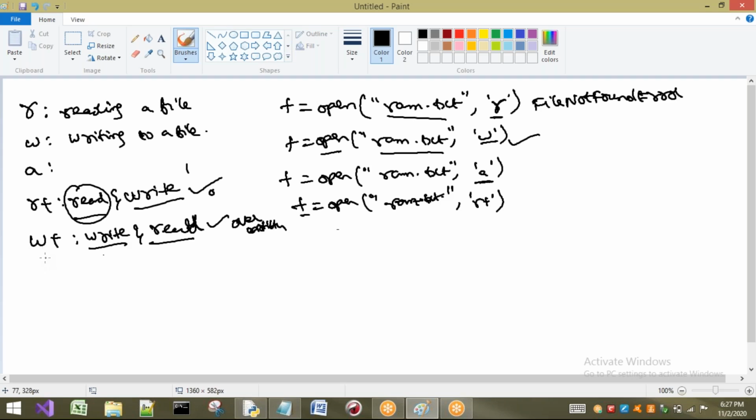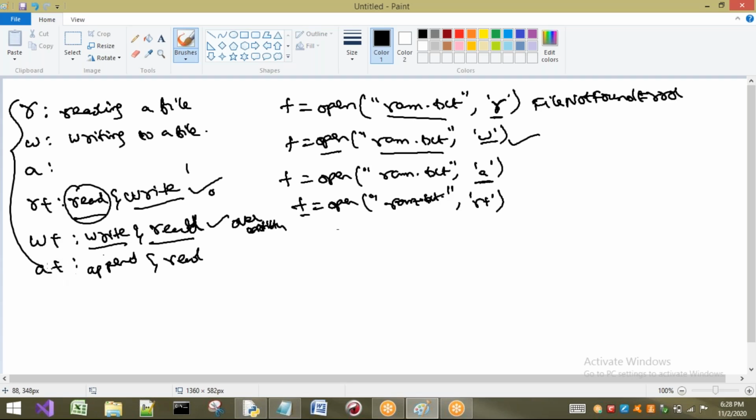Right. Next we have A plus. A plus is nothing but append and read. Generally we know that append does not perform any overriding. Here also we are not going to perform any overriding. These are very important modes: R, W, A, R plus, W plus, and A plus.